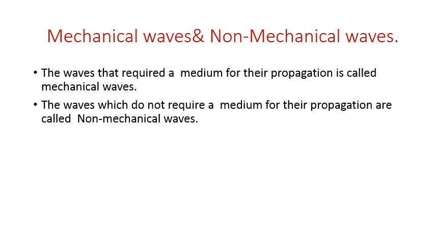These types of waves can propagate through a vacuum also. These are transverse in nature. For example, electromagnetic waves and matter waves. So these are the two types of waves. Waves that require a medium for their propagation are called mechanical waves. Waves that do not require a medium for their propagation are called non-mechanical waves.